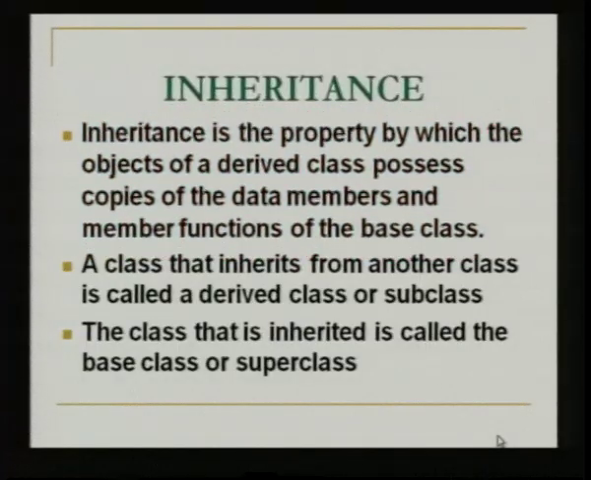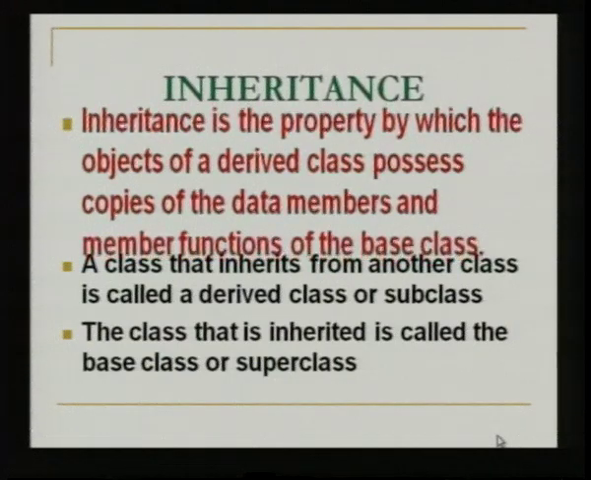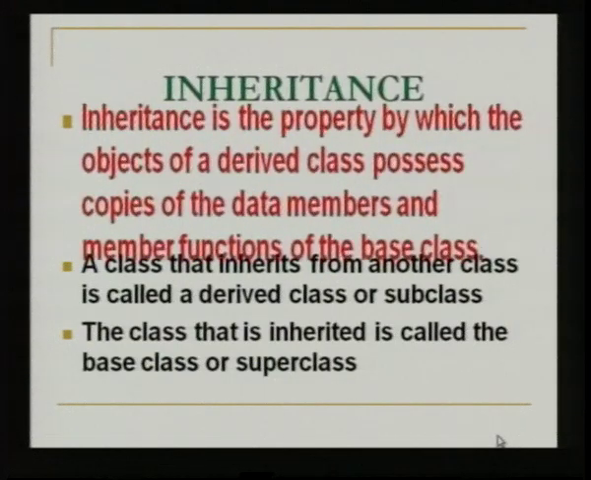We have already discussed this in OOP. So, I will just give you a briefing about what inheritance is and how we write programs using this concept. Inheritance is a property by which objects of a derived class possess copies of the data members and member functions of the base class. So, a derived class is a class which inherits from another class, and the base class is the parent class.